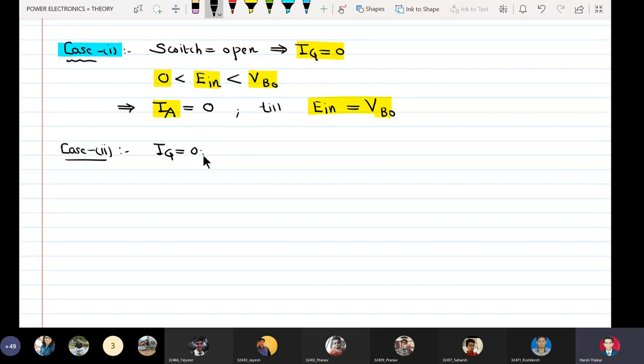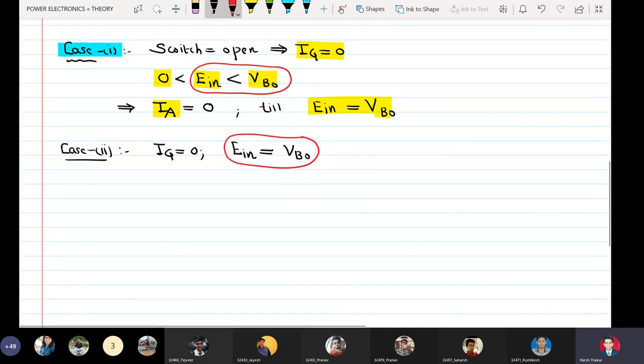IG is still equal to 0 but now E in is equal to VBO. So initially the E in was less than breakover voltage, but now it is equal to VBO. So what will happen?